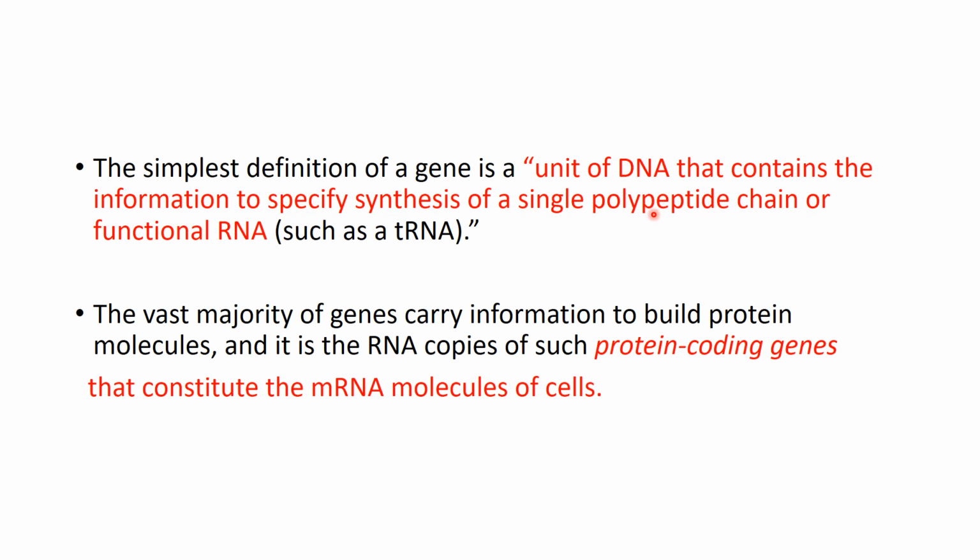And this synthesis of protein from DNA takes place through another molecule, which is ribonucleic acid. All the three kinds of ribonucleic acids are involved in formation of a polypeptide chain. So the protein coding genes work through messenger RNA molecules of the cells. DNA itself does not send the information directly to the protein synthesis machinery. It goes through messenger RNA molecules of the cells.